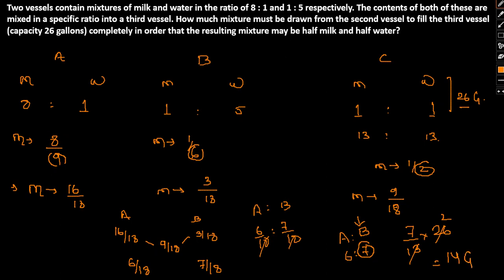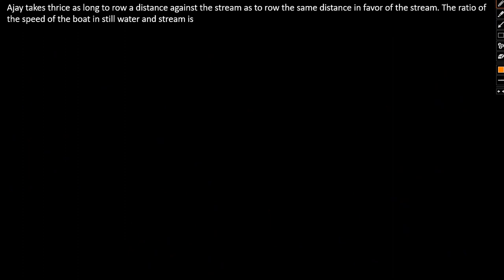So if we calculate that, it is 14 gallons, which is the final answer. So we simply used the simple method of alligation to solve this particular question. So hopefully this is clear. That's it. Let's move to the second question.